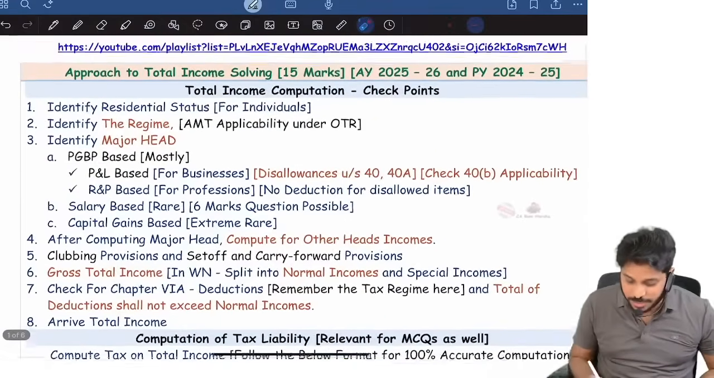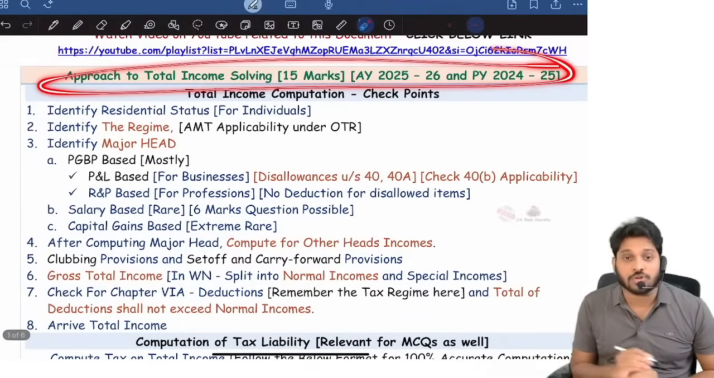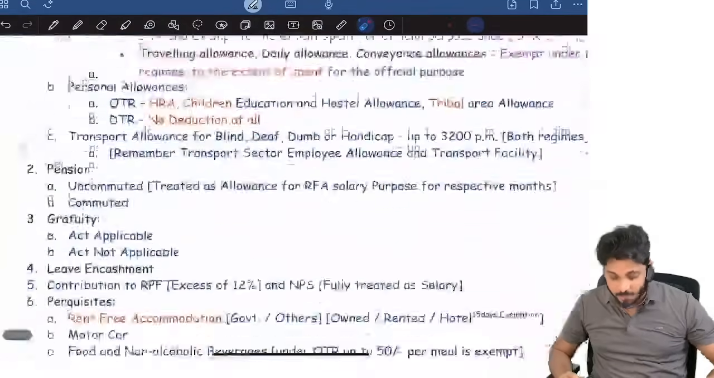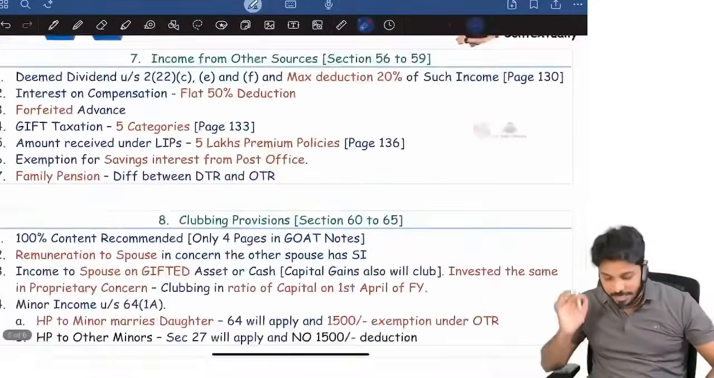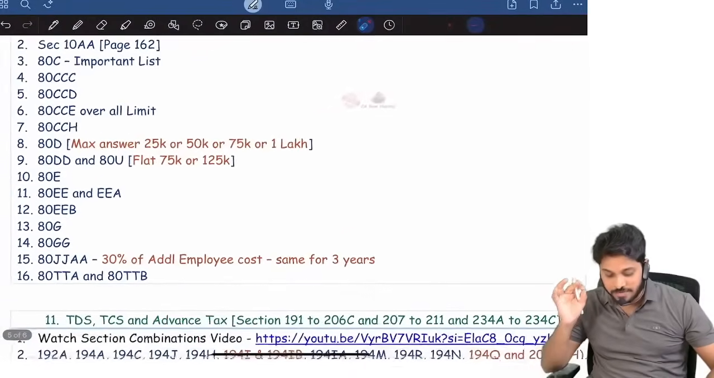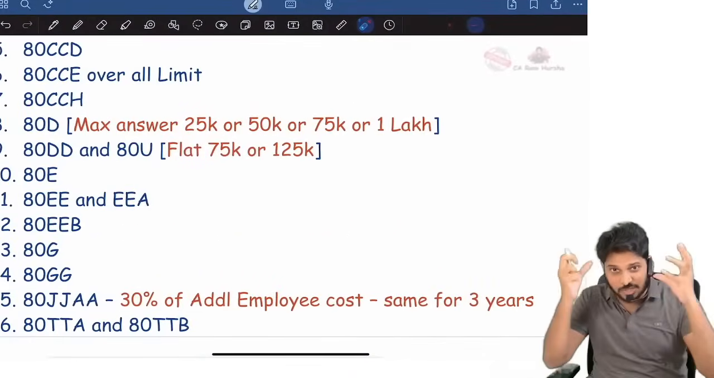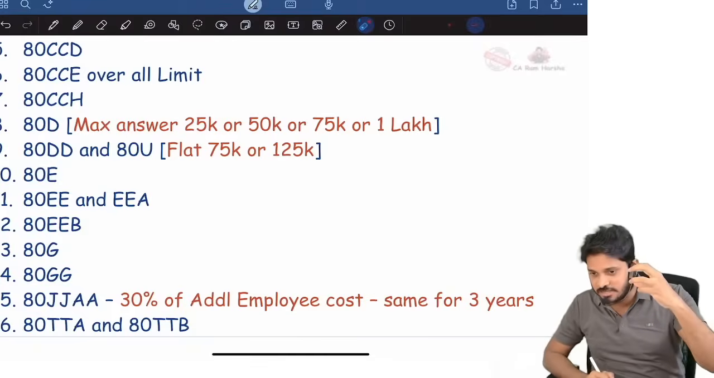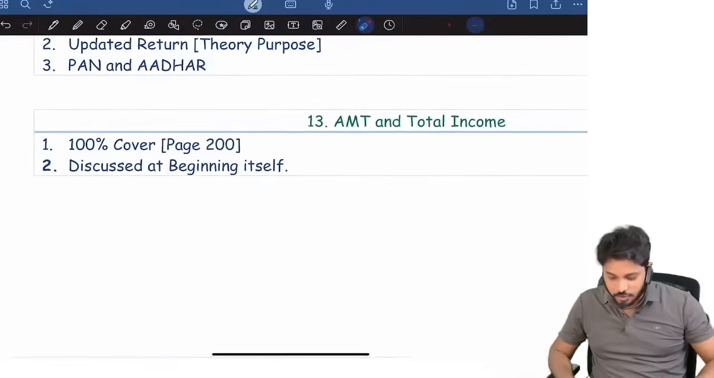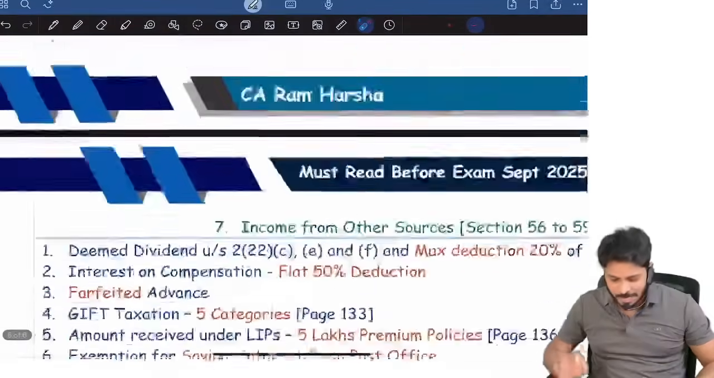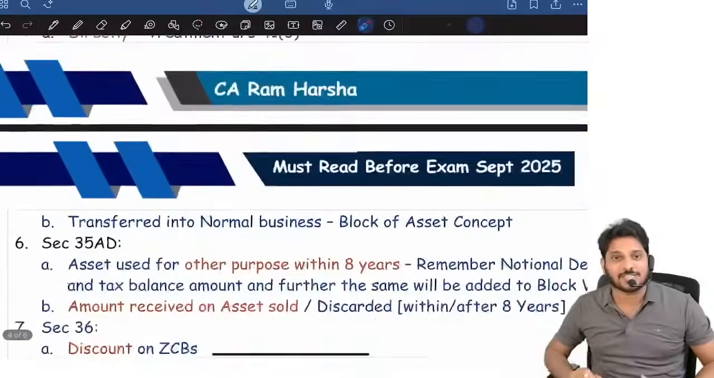Now the first one I'm going to start is approach to total income. But before that, in this PDF, all the 13 chapters that we have in income tax, in each and every chapter, what topic to study, which section to study, what are the crux points in each section. Crux in the sense where you will get confused. All those points I am listing out here. All these chapters, all these sections we are going to revise.